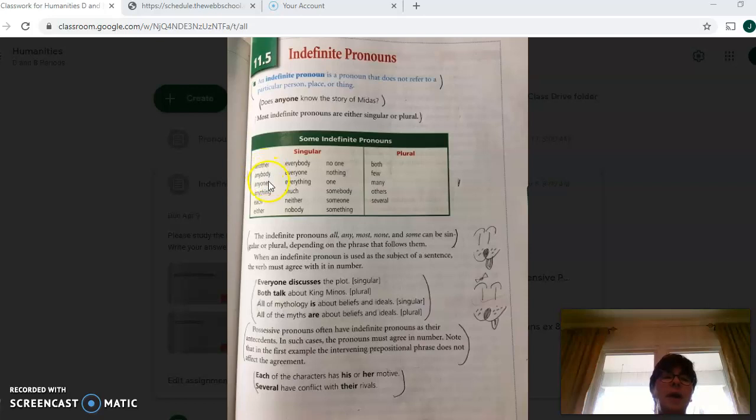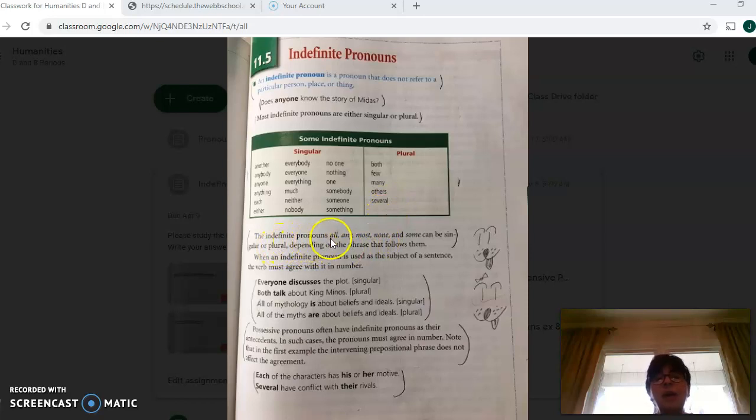Another, anybody, anyone, anything, each, either, everybody, everyone, everything, much, neither, nobody, no one, nothing, one, somebody, someone, something. Then the plurals: both, few, many, others, several.